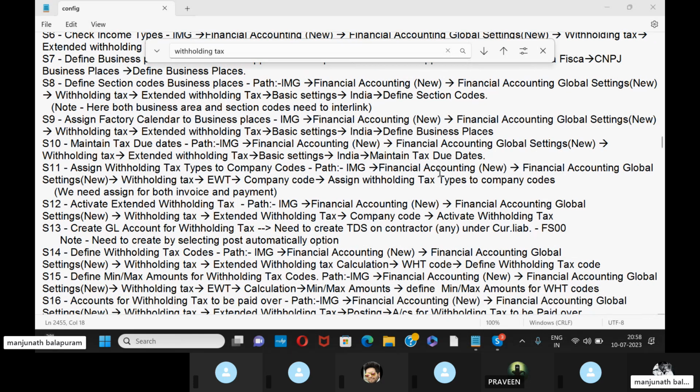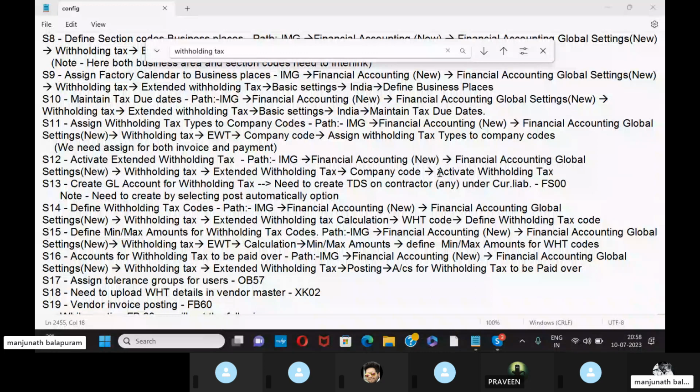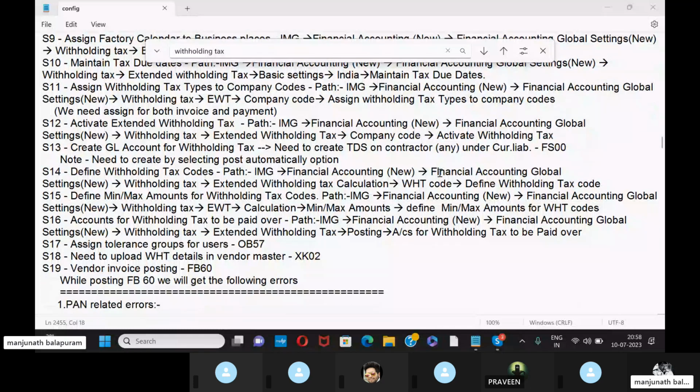The 14th one is different withholding tax codes. Path is IMG, Financial Accounting New, Financial Accounting Global Settings New, Withholding Tax, External Withholding Tax, Calculation, Withholding Tax Code, and Different Withholding Tax Codes. And the 15th one is define minimum and maximum amounts for withholding tax code.